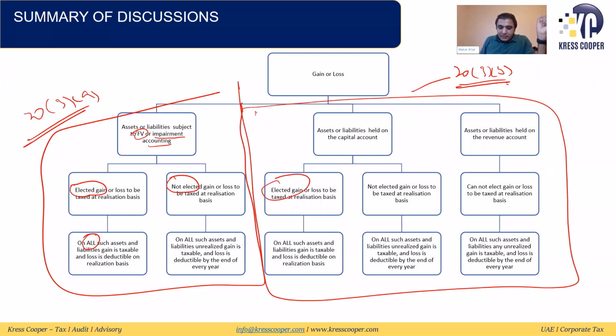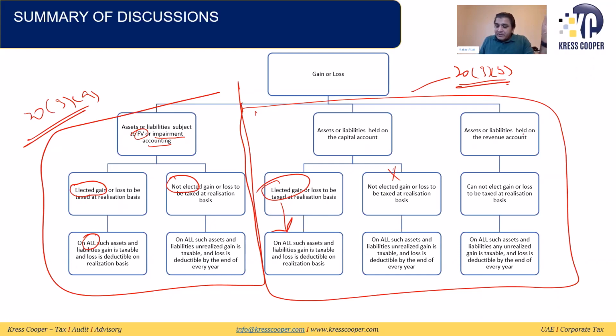So here, if the person has opted, yes, all gains on all assets will be subject to tax on realization basis and losses will be allowed on realization basis. If the person has not opted, then gain will be subject to tax on unrealization by the end of every year and losses will be allowed on unrealization basis by the end of every year.